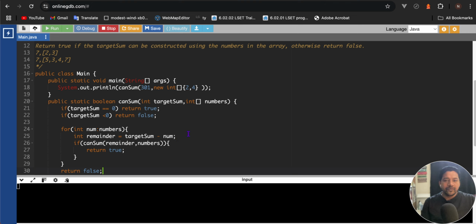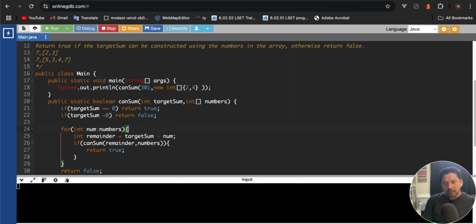So now for bigger values we have to memoize it, otherwise it will take so much time. If you see here, the time complexity will be, because from the for loop we are calling recursion, n to the power m.